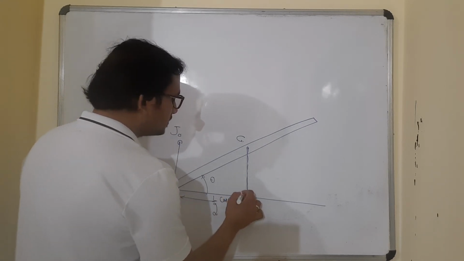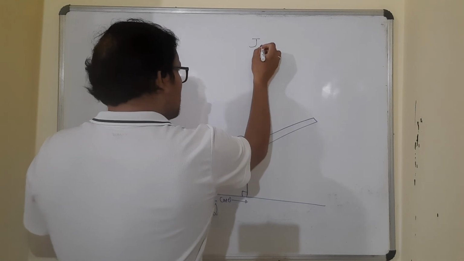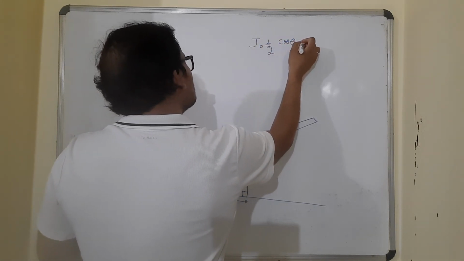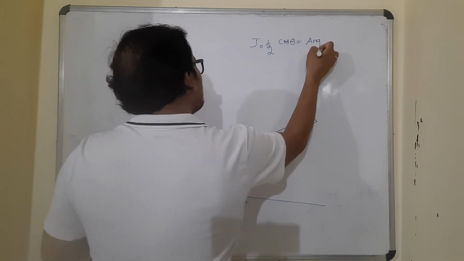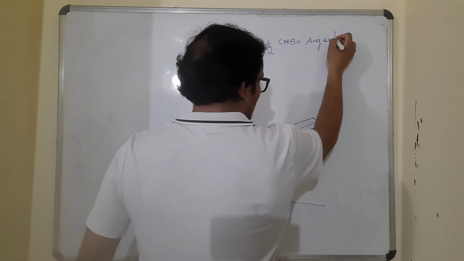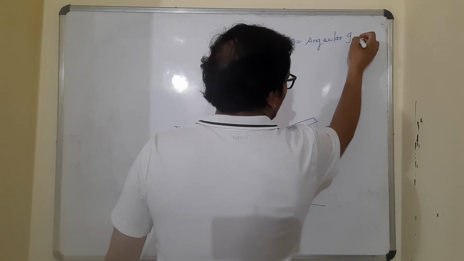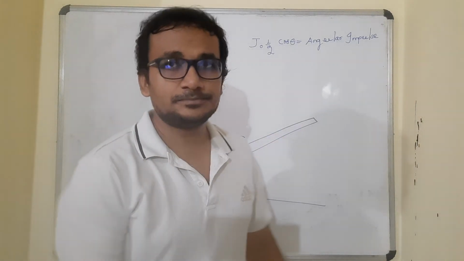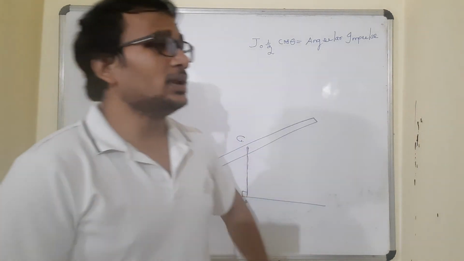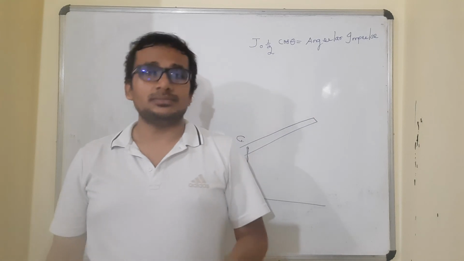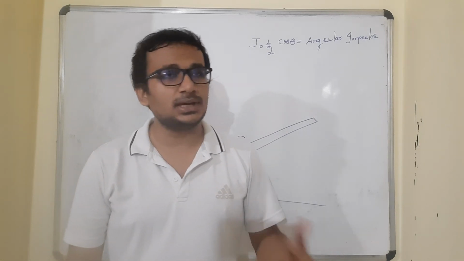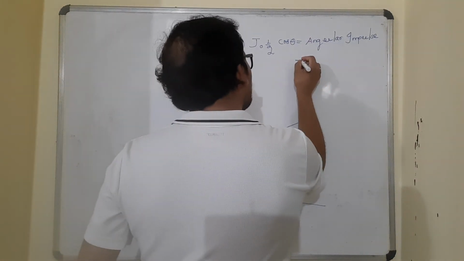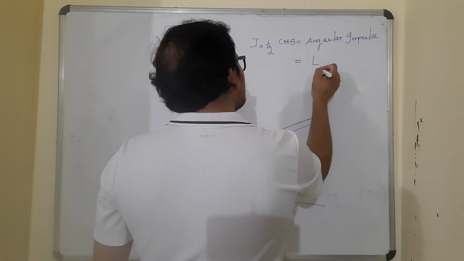As simple as that. So I'll write here, J naught into L by 2 cos theta is the angular impulse, the angular impulse created due to the linear impulse. And you know that angular impulse equals the change in the angular momentum. As linear impulse equals change in linear momentum, similarly angular impulse must equal change in the angular momentum. So let me assume that angular momentum is denoted by L.